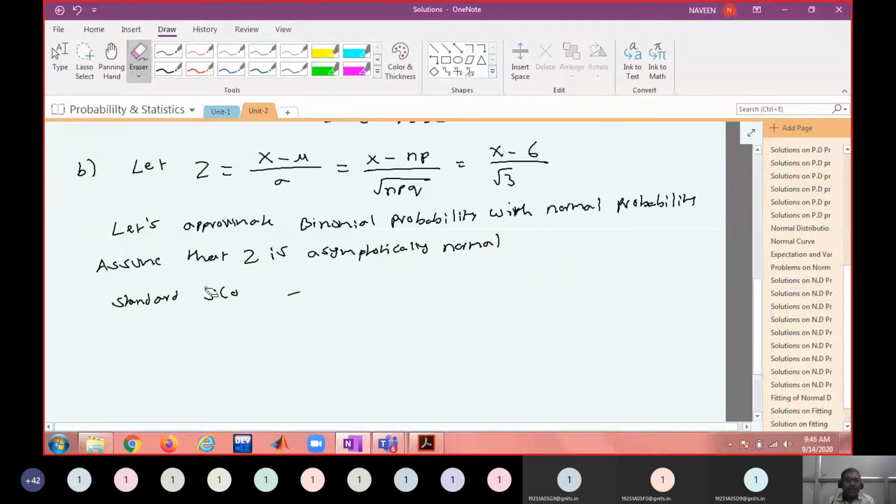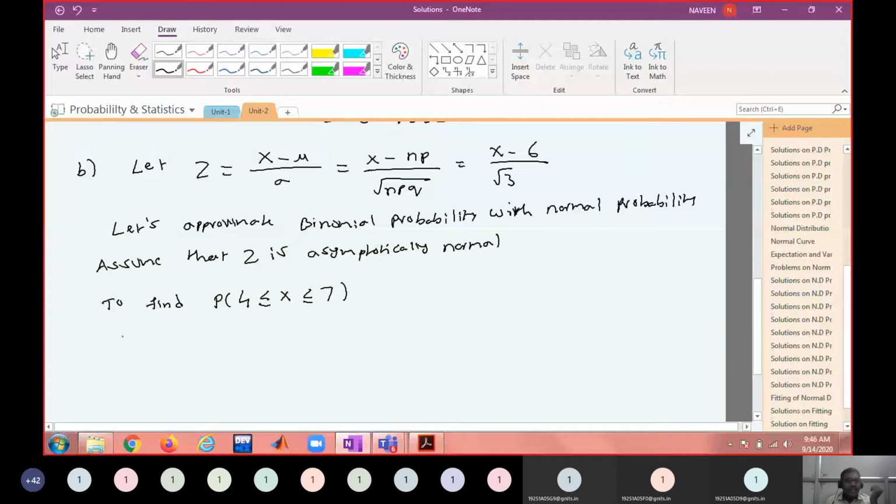Actually, I said I have to add continuity correction to find the probability that 4 is less than or equal to x less than or equal to 7.